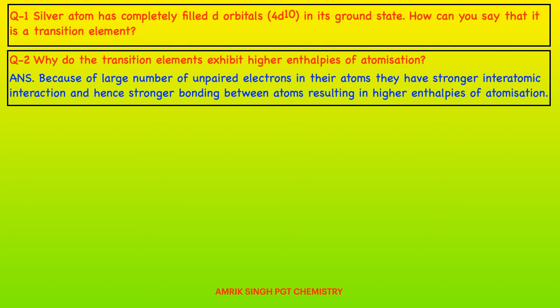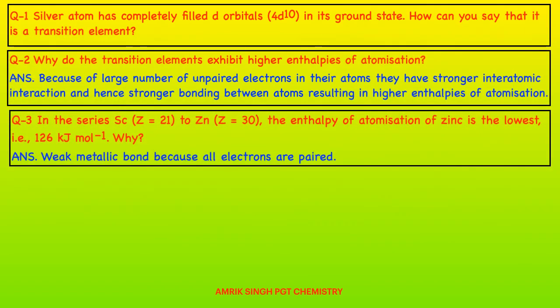In short, they have partially filled d subshell and unpaired electrons. Metallic bond is very strong, high enthalpy of atomization. In the series scandium to zinc, the enthalpy of atomization of zinc is the lowest. Why? In zinc all the electrons are paired and metallic bond is very weak.